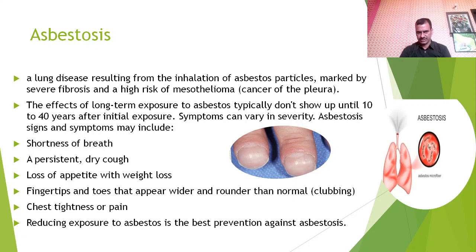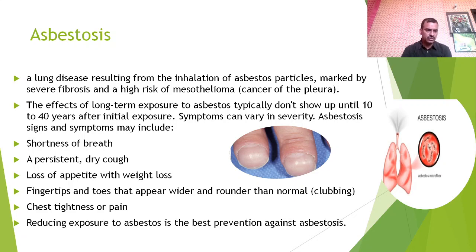Next is asbestosis, a lung disease resulting from inhalation of asbestos particles, marked by severe fibrosis and high risk of mesothelioma. Mesothelioma is a cancer of the pleura. It may develop later on. The effects of long-term exposure to asbestos typically don't show up until 10 to 40 years after initial exposure. Symptoms can vary in severity.